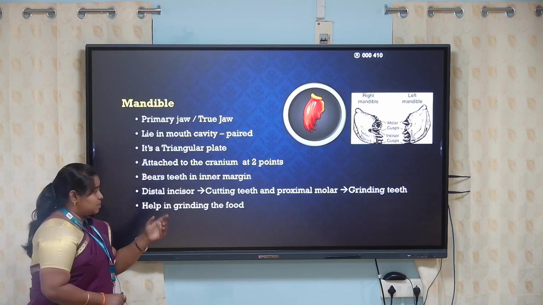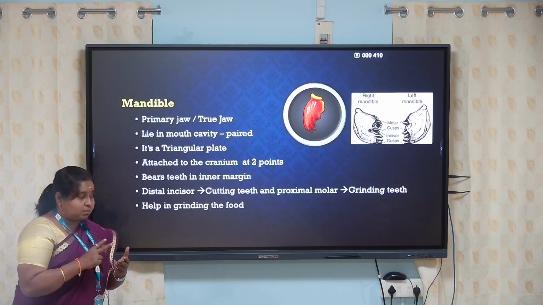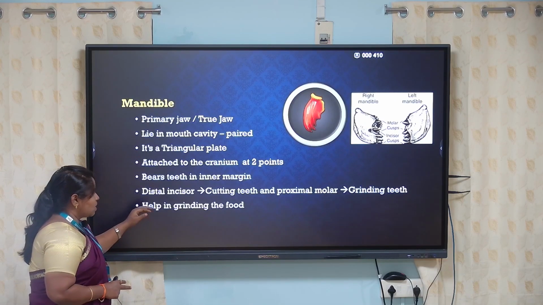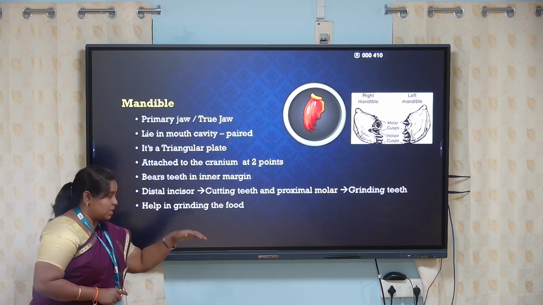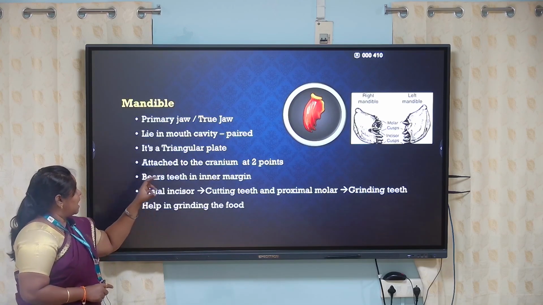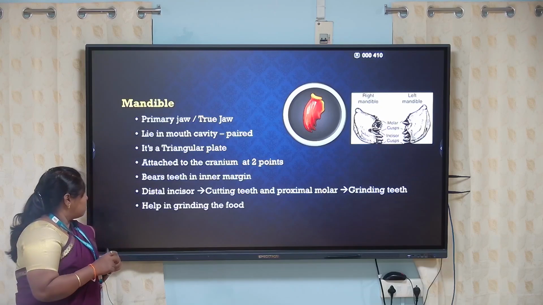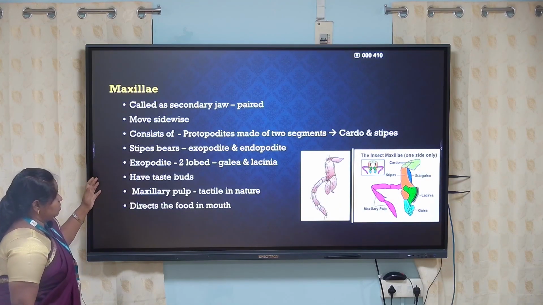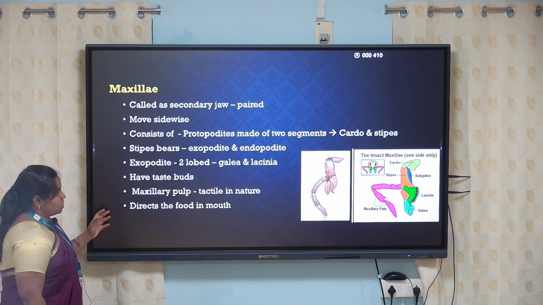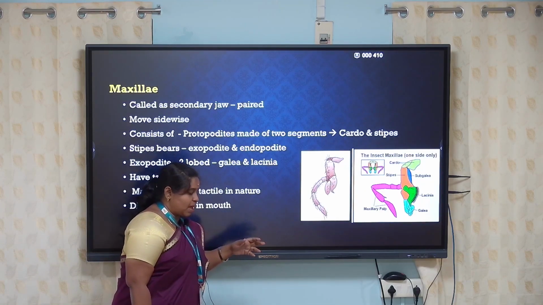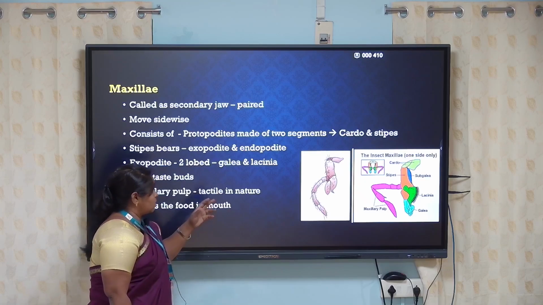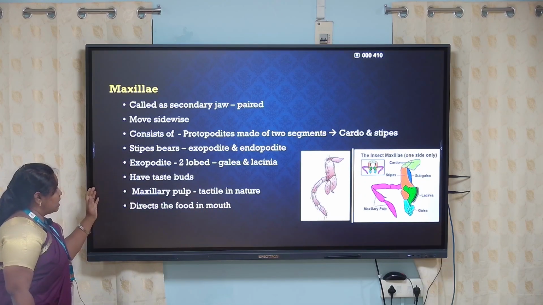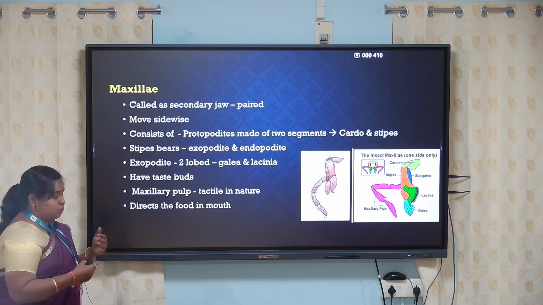This helps in cutting, and there are 2 types of teeth: one is called the cutting teeth and another is called the grinding teeth. So this mandible helps to grind the food nicely. The next one is called the maxillae. This is the secondary jaw, which is a paired jaw. The previous mandibles and maxillae are both paired structures. They move sideways, and this directs the food inside the mouth.